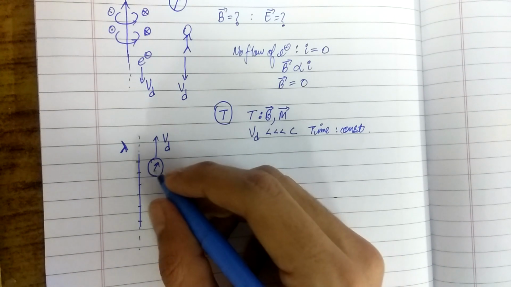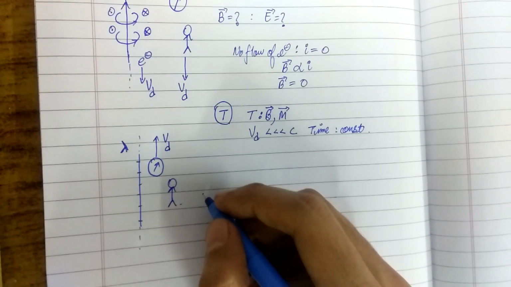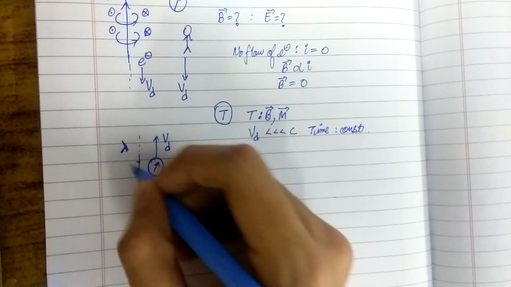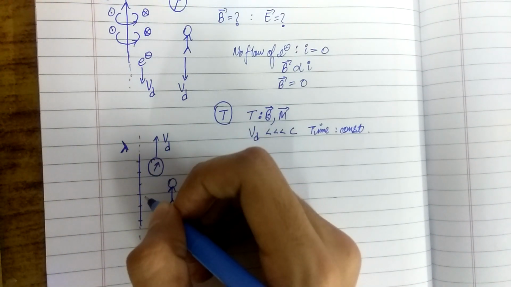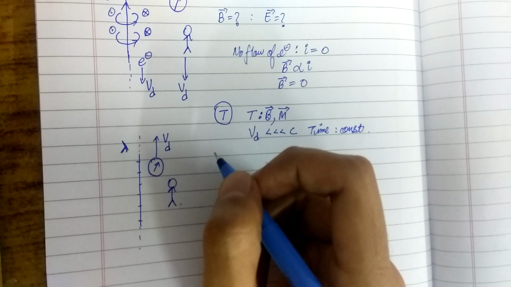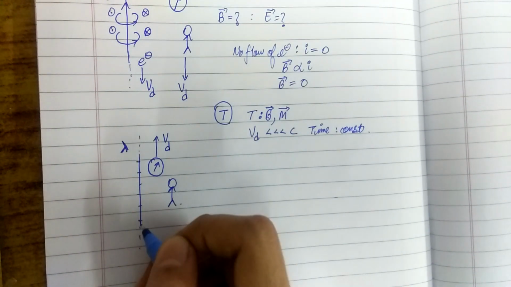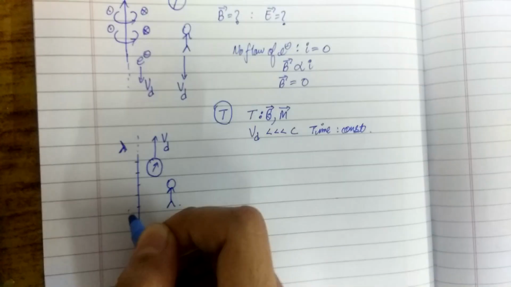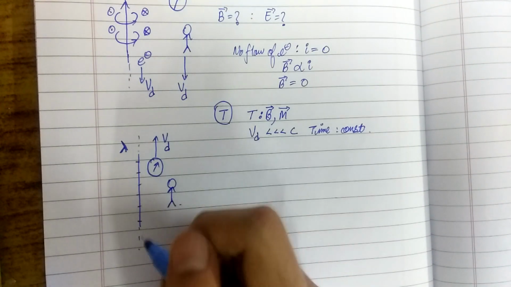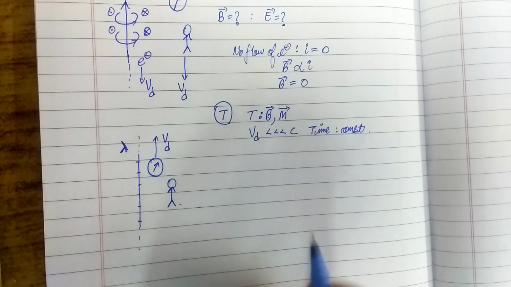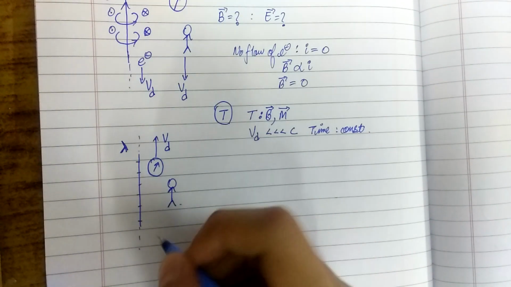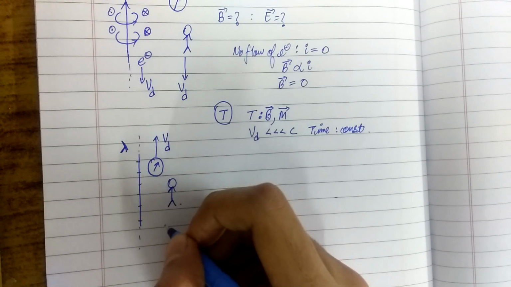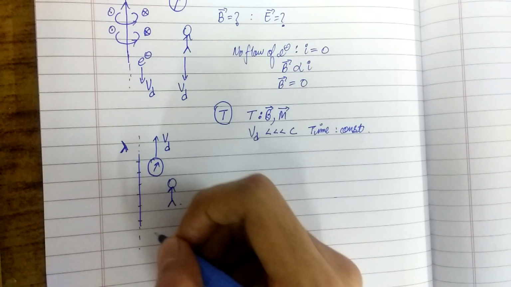But there is a flaw in this explanation. We said that this wire was charged, but was it? We did not add any electrons, we did not remove any electrons, so how can we say that this wire is actually charged? A current carrying wire is in theory neutral. It does not carry any excess of charge which would cause it to be positively or negatively charged.